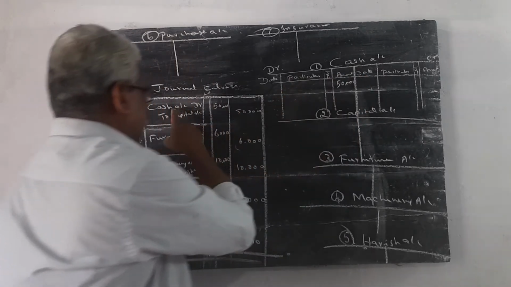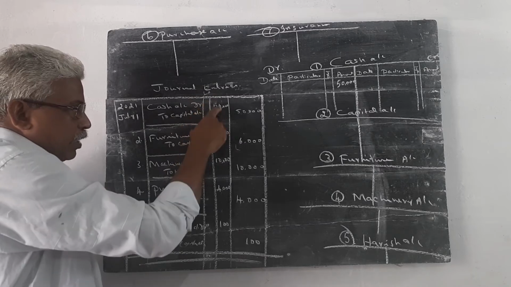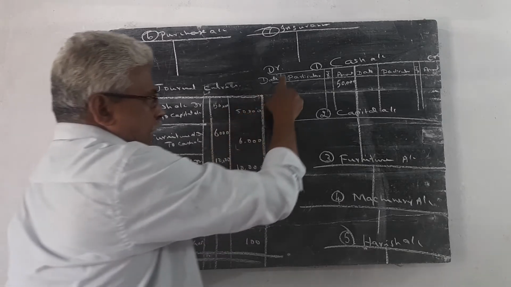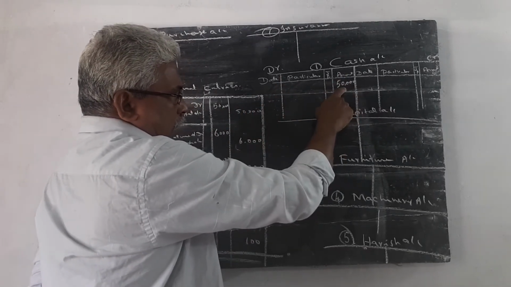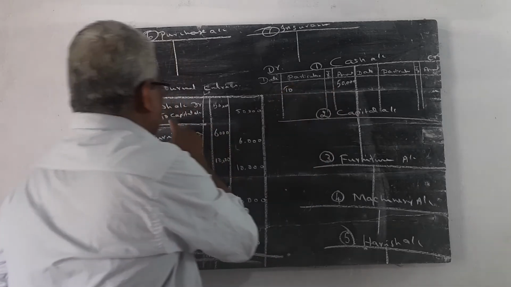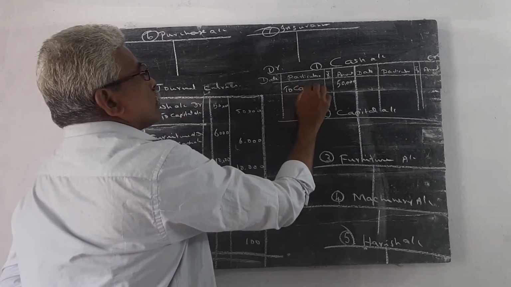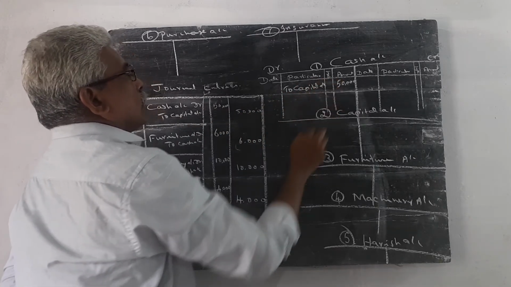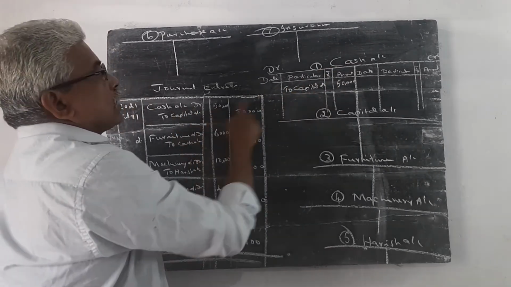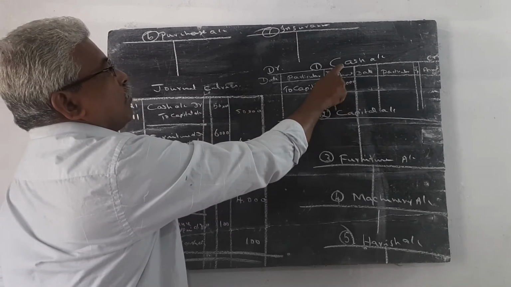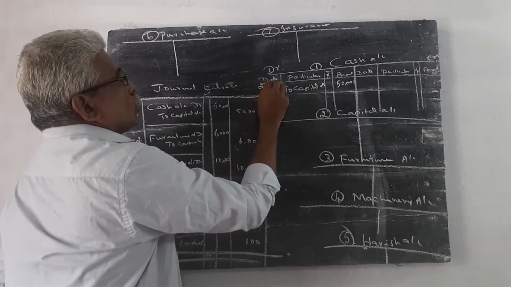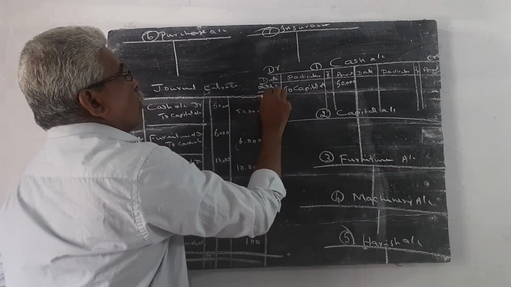In the journal entry, the debit column contains 50,000. In the ledger account, the same 50,000 is entered on the debit side. The amount column contains 50,000. The debit side starts with "To capital account." Cash account debtor to capital account. On the cash account debit side, this 50,000 is entered. Here we never use the word cash. Instead of cash, we write capital. Here you write the date, 2021 July 1.